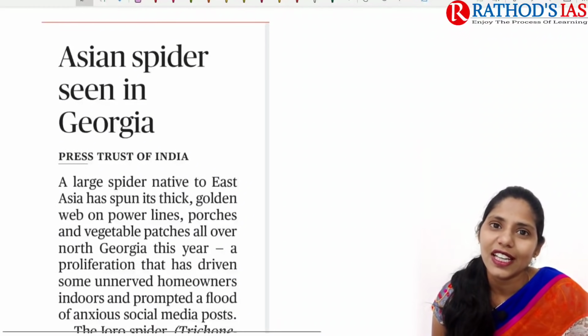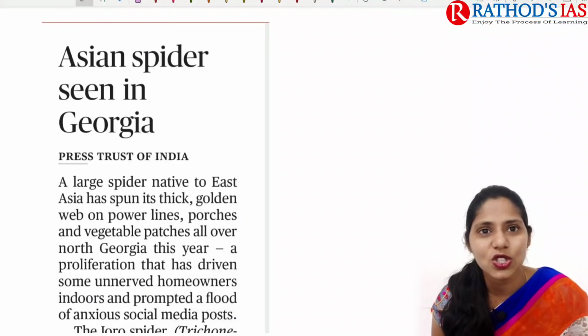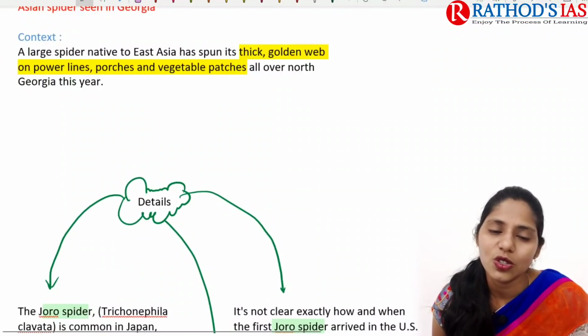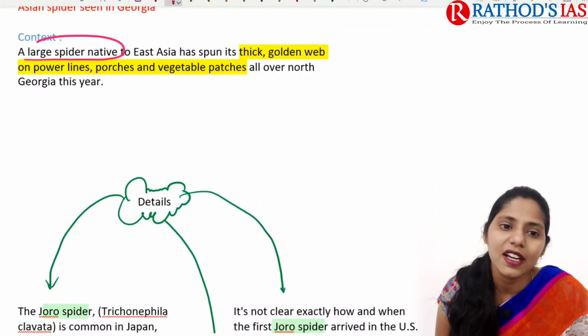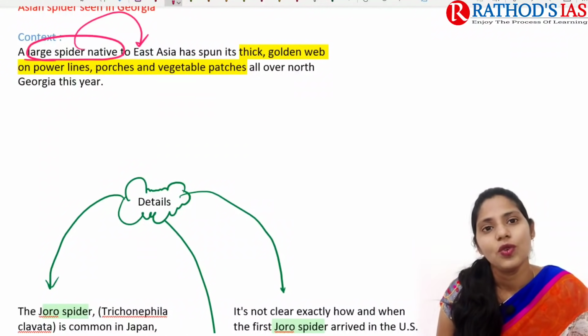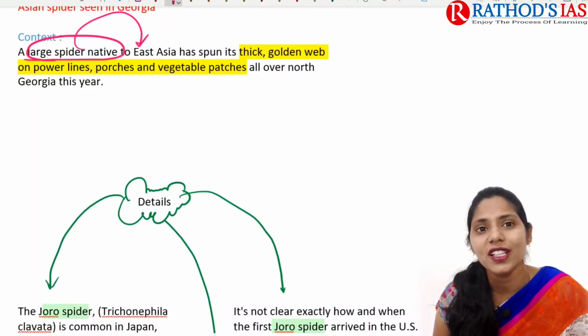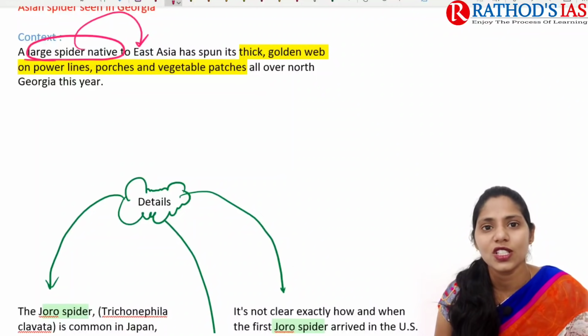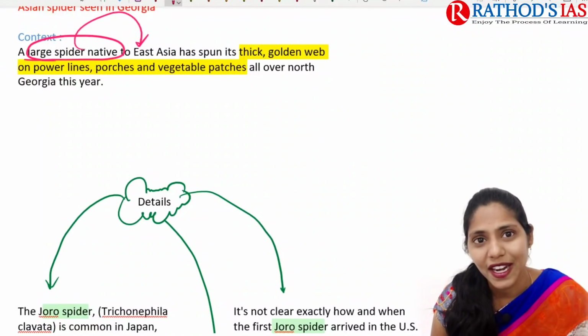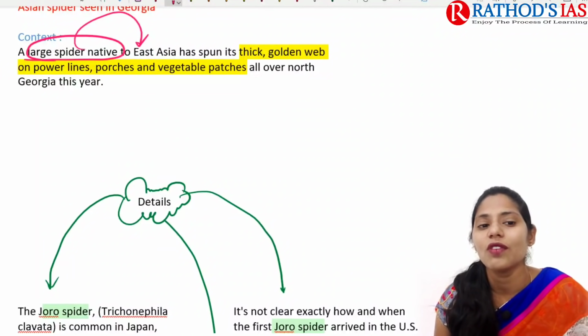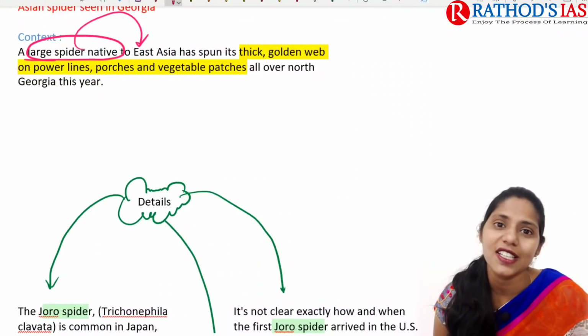So now let us see the next topic, which is about Asian spiders seen in Georgia. So why is it in the news? Because recently a large spider native to East Asia has been spinning thick golden webs on power lines, porches, vegetable patches, etc. all over northern Georgia. Okay, so in northern Georgia this year, a large spider native to East Asia is mainly spinning thick golden webs, and these golden webs are mainly seen on power lines, porches, and vegetable patches.